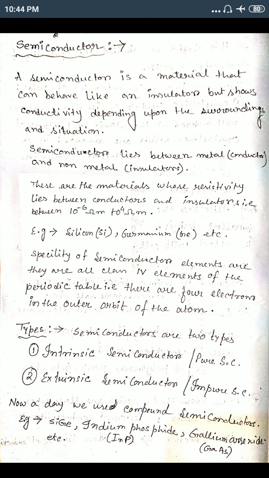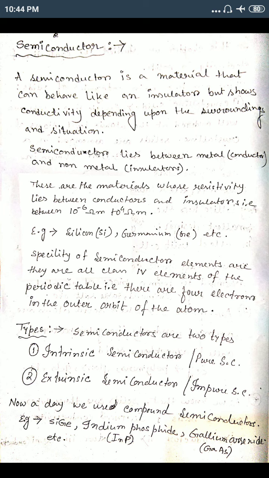Why do we choose silicon or germanium as semiconductor elements? These are class 4 elements in the periodic table.